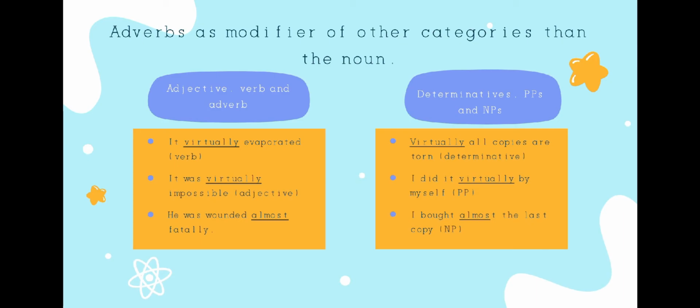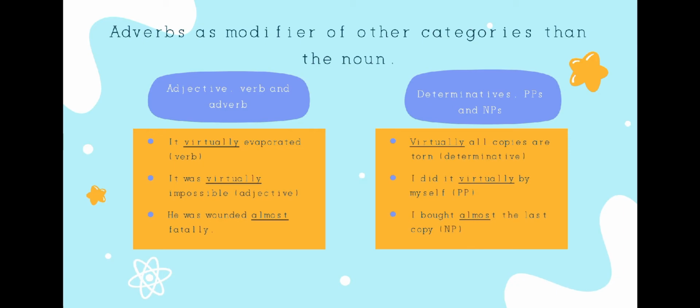Now we talk about adverbs as modifiers of categories other than the noun. We have two boxes, and in the left box we have adjective, verb, and adverb, and in the right box we have determinatives, prepositional phrase, and noun phrase. Now we talk about the left box first. It virtually evaporated.